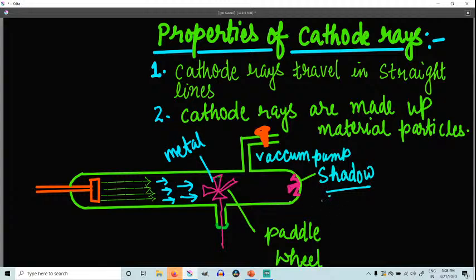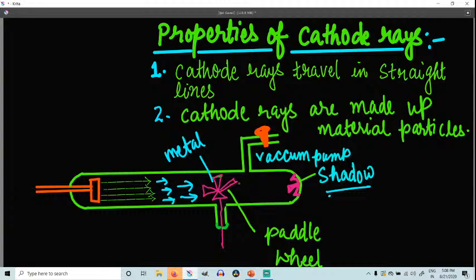The second thing: if you keep a light paddle wheel, made up of mica, for example, it should be very light, not very heavy.